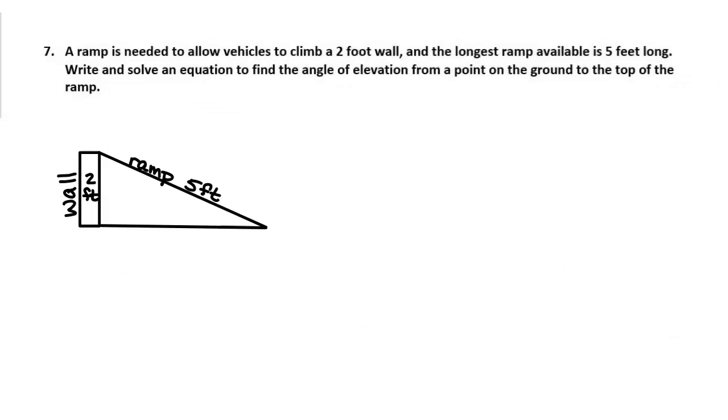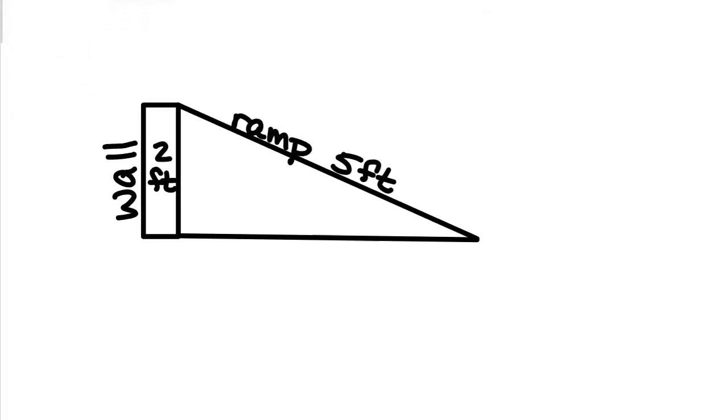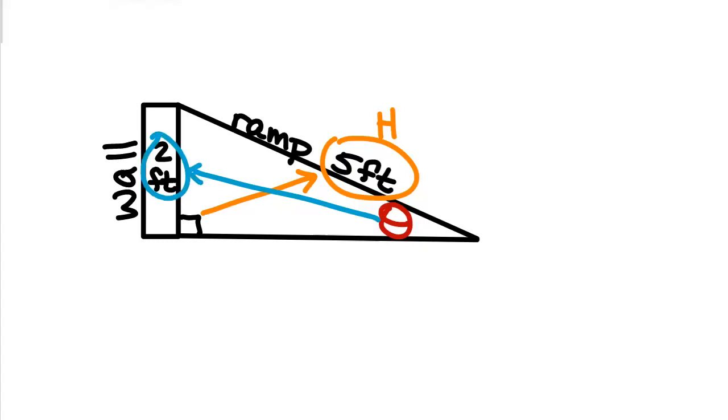And we want to know the angle of elevation. Where would that go in the picture? Bottom right. So this is where we're going to put the theta, because that's the angle that we're looking for. Are we using tangent again? No, finally we get a break from tangent. So where is the hypotenuse in this picture then? 5 feet. The ramp is our hypotenuse. And the wall would be which side? Wall would be the opposite side. This bottom part down here that we don't have any information about is my adjacent side.